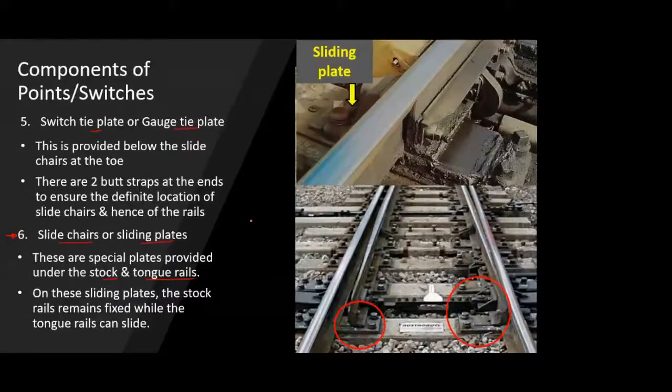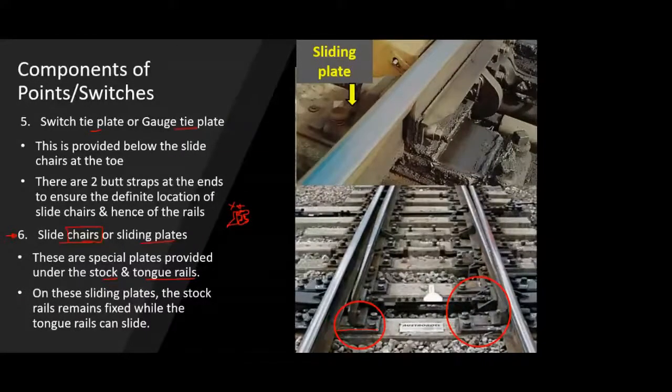Now we have seen already the concept of chairs in railways. It was a component, a type of fastening, that holds your rails. Chairs are something like this, and they hold your rail section in position. So this might be your rail, and this chair holds the rail so that the lateral movement is restricted. Those kinds of chairs you will not find over here, but the chairs are in the form of a plate.